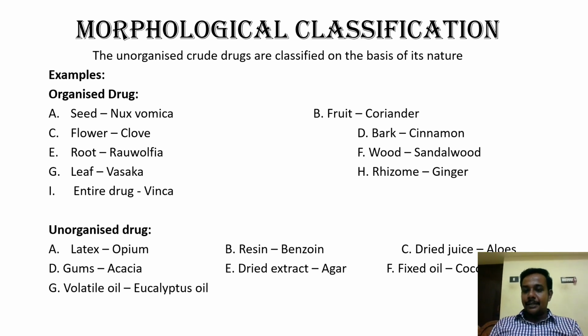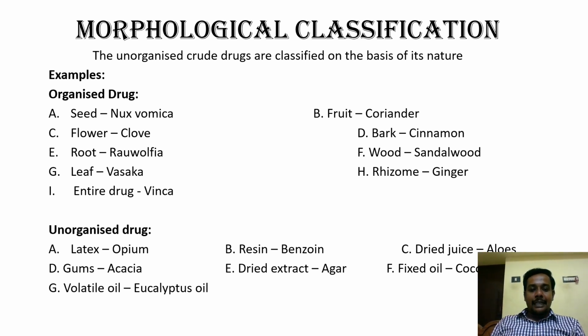The example is aloes. You may know the thick paste, the substance present in aloes, which we use as a drug, right? So we will scrape out that juice, and after removing it we will dry it, and that dried juice will be used as the drug. Okay. And number 4, gum. Gums, as you all know, are an oxidative product of carbohydrate substances, and the example is acacia.